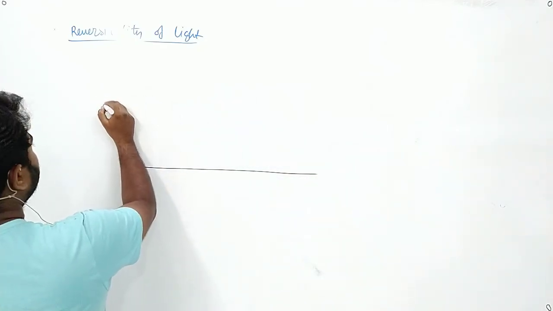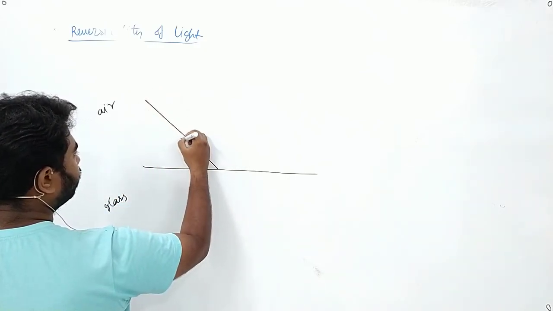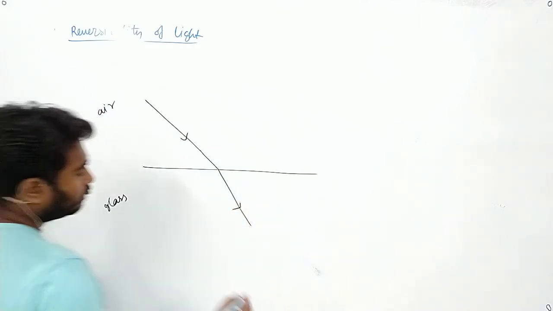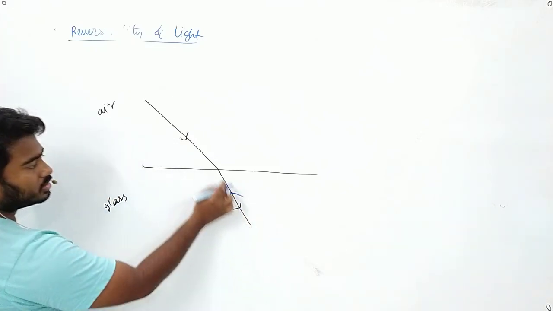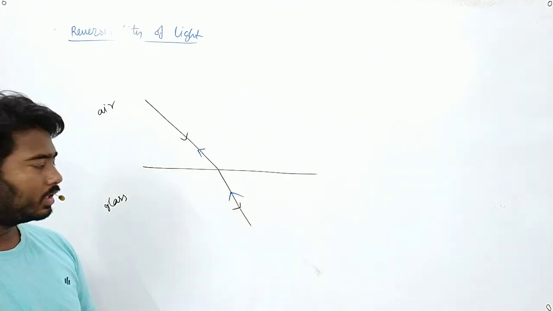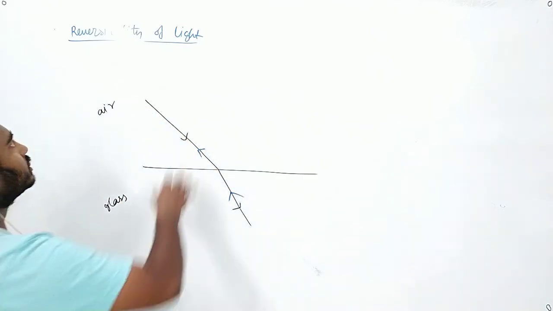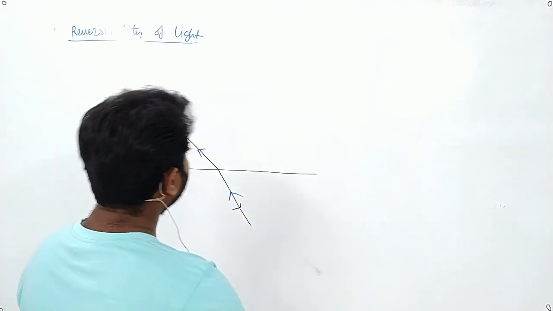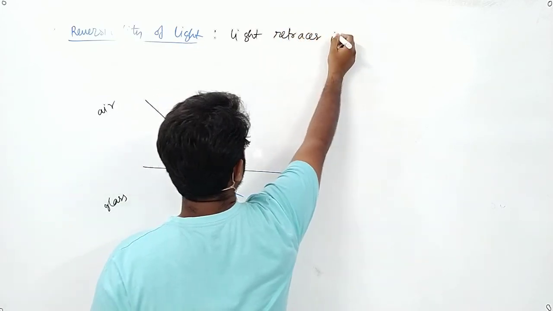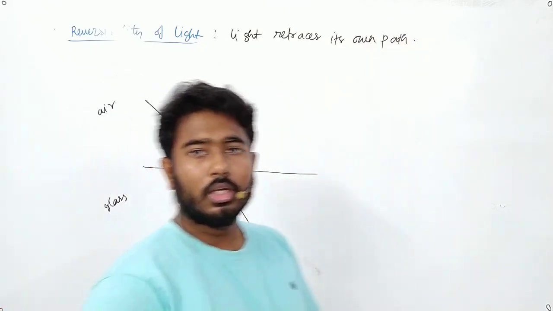Suppose this is air, this is glass. If I project a ray of light from air to glass, the path will be the same if I project a ray from glass to the air. So if a ray of light comes in this path, then if I project a ray from this direction, it will move back in this path. This is the principle of reversibility of light. Reversibility of light means light retraces its own path. Is the concept clear to all of you?